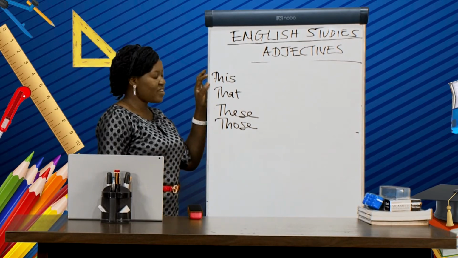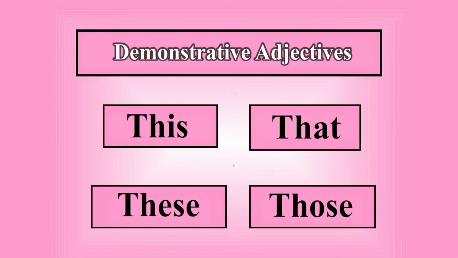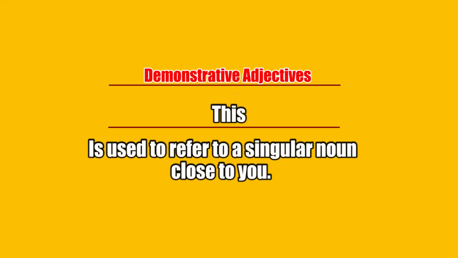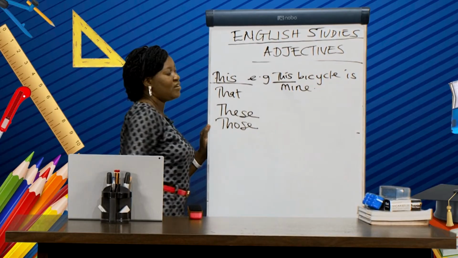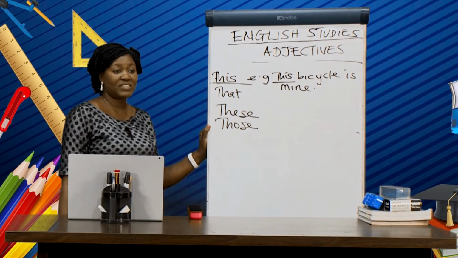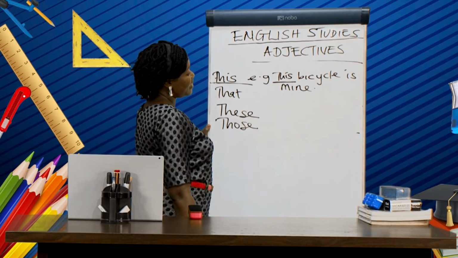Now for this, this is used to refer to a singular noun close to you. Take for example, this bicycle is mine. We have this there as a demonstrative adjective.